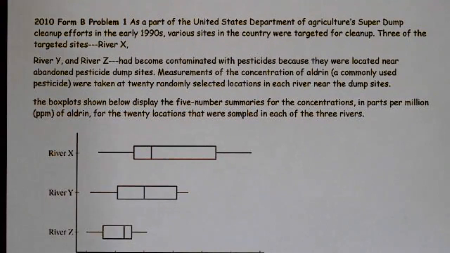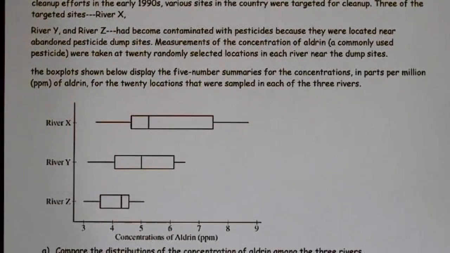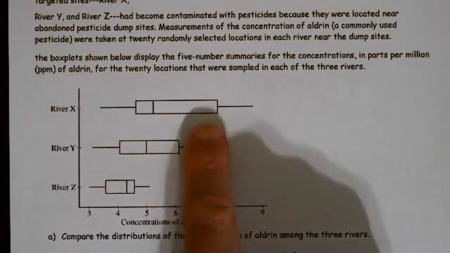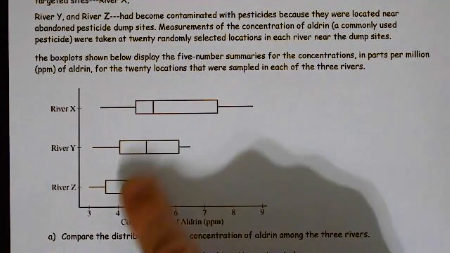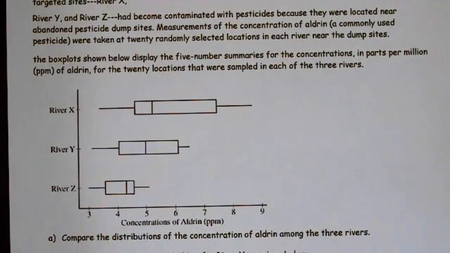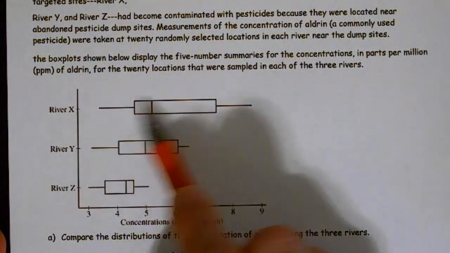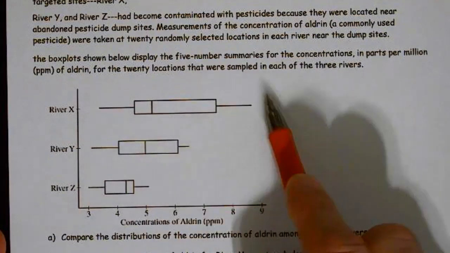Three of the sites, River X, River Y, and River Z, had been contaminated with pesticides because they were located near abandoned pesticide dump sites. Measurements of the concentration of aldrin, a commonly used pesticide, were taken at 20 randomly selected locations in each river. So we had 20 locations here, 20 here, 20 here. The box plots below display the 5-number summaries. When I say 5-number summaries, they just mean minimum, Q1, median, Q3, and max.